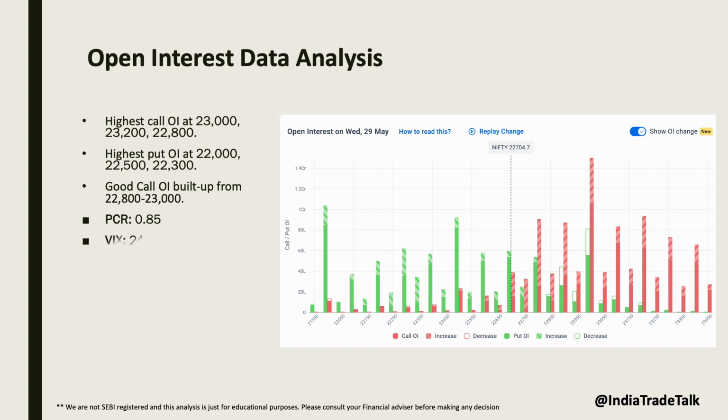The highest call OI is at 23,000 with 150 lakh contracts, followed by 23,200 with 93.74 lakh contracts sold. The highest put OI is at 22,000 with 104 lakh contracts sold. The put to call ratio or PCR stands at 0.85, indicating a slight bearish sentiment. Significant changes in the OI in last session suggest active trading interests and potential bearish expiry.